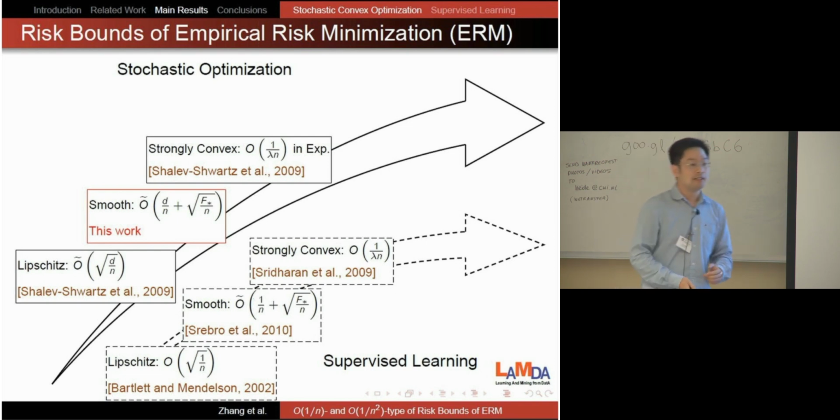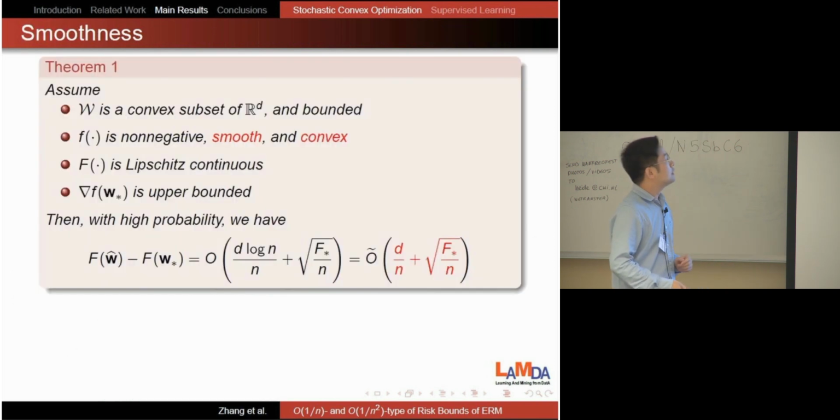Okay. Now let's see the theorem. I first introduce some assumptions. This is the assumption used in our theorem. First, assume that the domain is a convex subset of the d-dimensional space, and it is bounded. Then assume that the random function is non-negative, smooth, and convex. Assume that the population function is Lipschitz continuous.